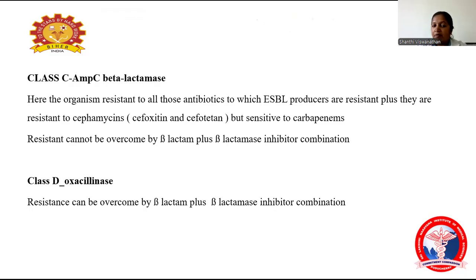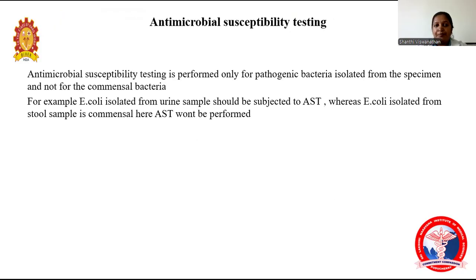So in class C, the organism will be resistant to all antibiotics to which ESBL producers are resistant, plus they are resistant to cephamycins, cefoxitin and cefotetan, but sensitive to carbapenem. The resistance cannot be overcome by beta-lactam plus beta-lactamase inhibitor combination. Class D is the oxacillinase, where the resistance can be overcome by beta-lactam plus beta-lactamase inhibitor combination.